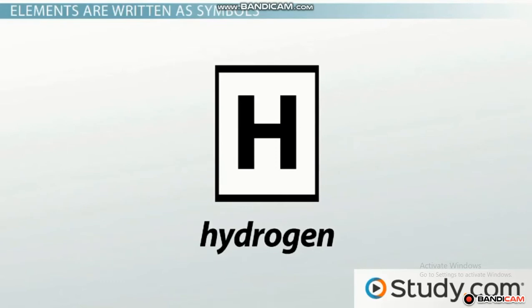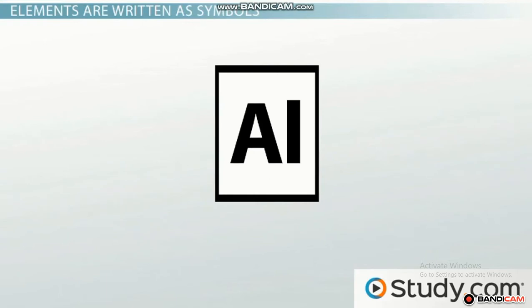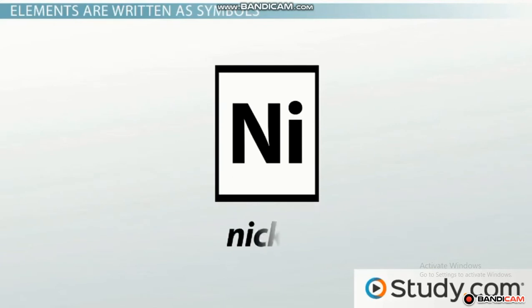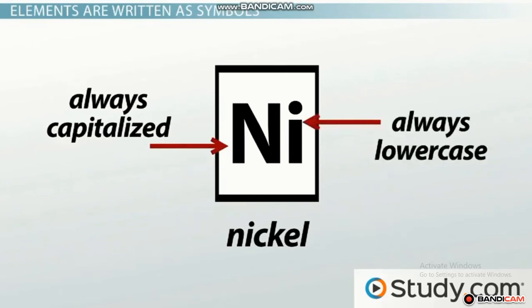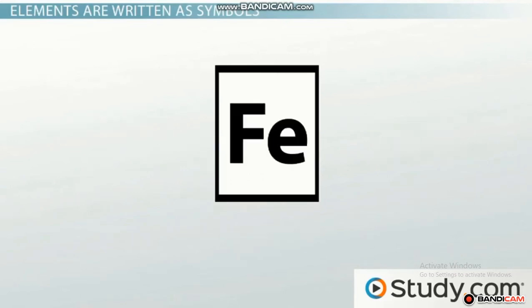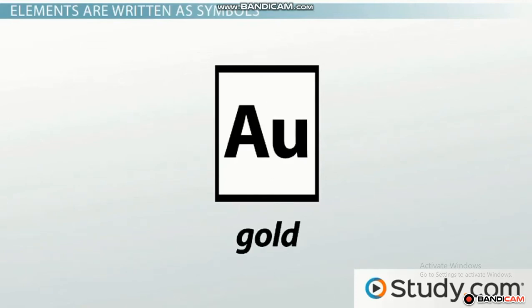Not all elements have just one letter as a symbol, but have two letters. Like Al is a symbol for aluminum, and Ni is a symbol for nickel. The first letter is always capitalized, but the second letter is not. Symbol names do not always match the letters in the elemental name. For example, Fe is the symbol for iron, and Au is the symbol for gold. These symbol names are derived from the Latin names for those elements.